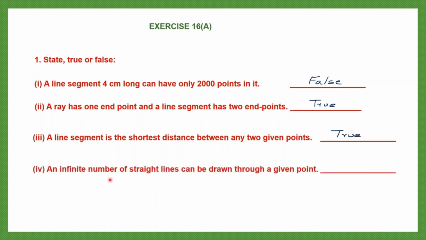Question 4. An infinite number of straight lines can be drawn through a given point. Now suppose you have one point. How many lines can you draw through it? Let's begin and see. Okay, so let's put a point here and now let's draw. We've drawn one line. We've drawn another line. We have another line. We have another line. See, we can draw many lines, isn't it? So an infinite number of lines. This statement says that an infinite number of straight lines can be drawn through a given point, and that statement is true. So let's write that as true.